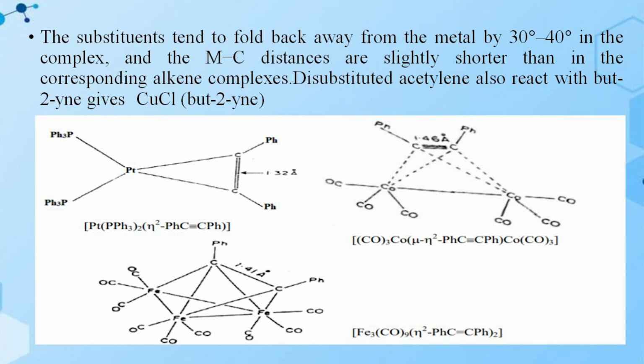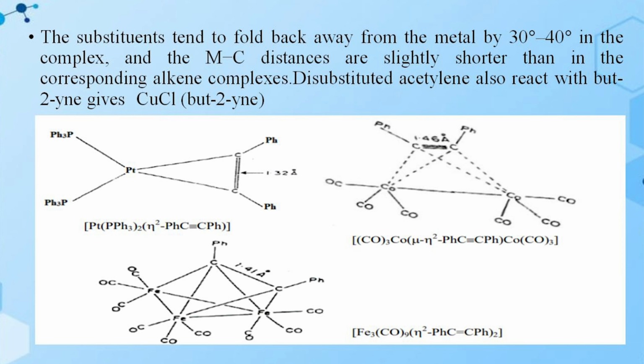The structures are like this: Pt(PPh3)2(η2-PhC≡CPh). What is the organic ligand? It is nothing else but diphenylacetylene. The other one is triphenylphosphine. These ligands are attached to the platinum, where the carbon-carbon distance is 1.32 Angstrom.